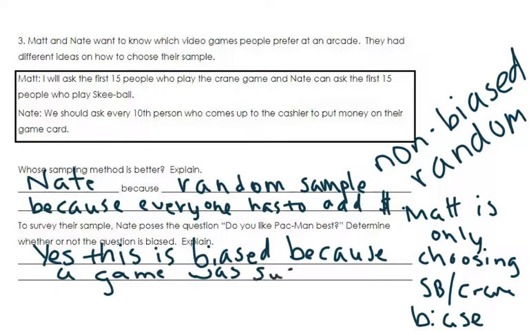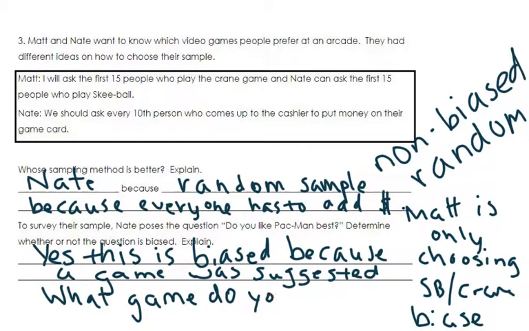So instead, your actual answer should say what he should have said. And what he could have said is, what game do you like best? Or what game do you prefer? Or anything like that. Just leaving it open-ended, okay, so that they do not have any sort of bias in the question. But definitely give a sample question that they could ask when you're saying that somebody did something wrong. Always give an answer option for them, okay?